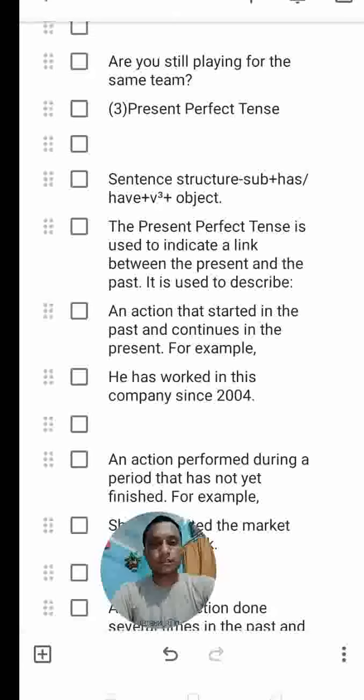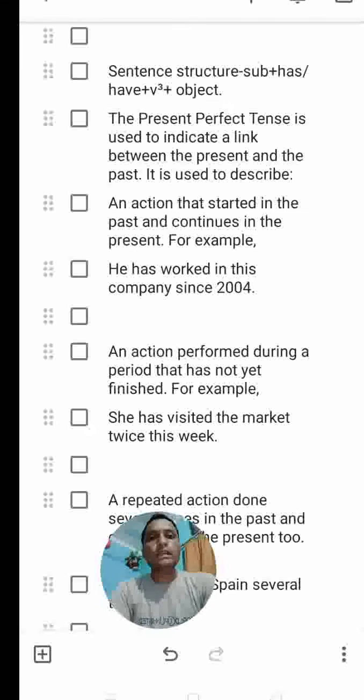Present perfect tense, the helping verbs of the present perfect tense are has and have. Has we use for the singular subject, and have we use for plural subjects. And present perfect tense is used to indicate a link between the present and the past. Okay, it is used to describe an action that started in the past and continues in the present. For example, he has worked in this company since 2004. He started the work in the past, but still he is working with the company.